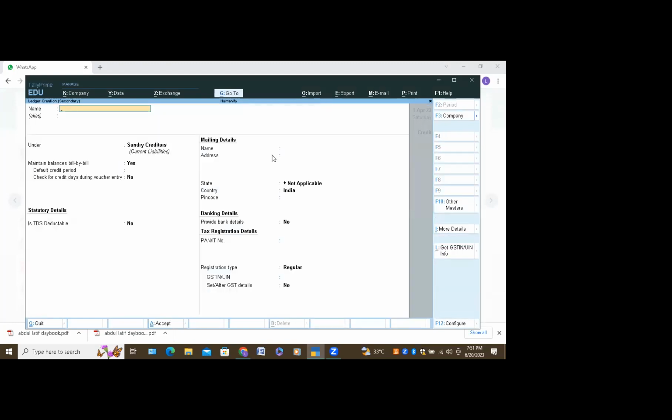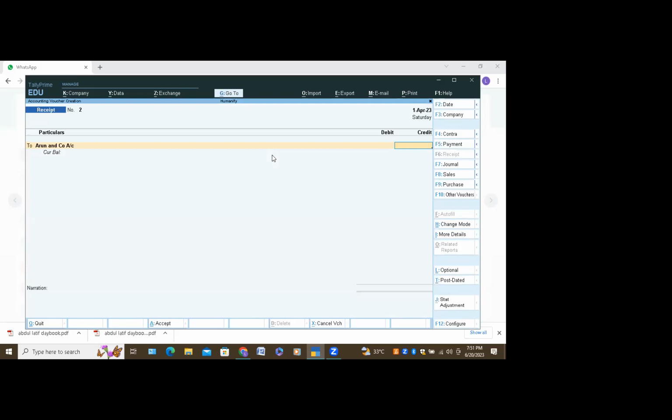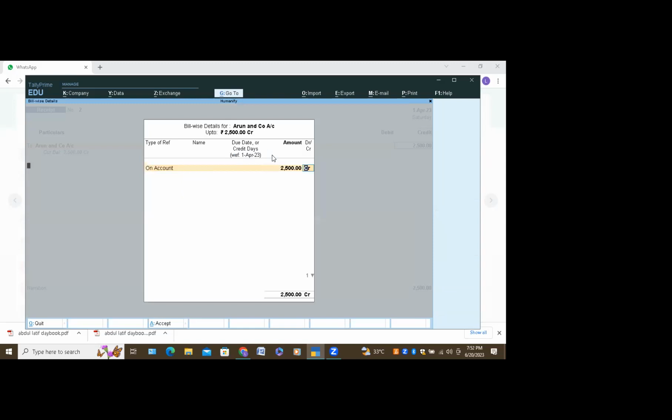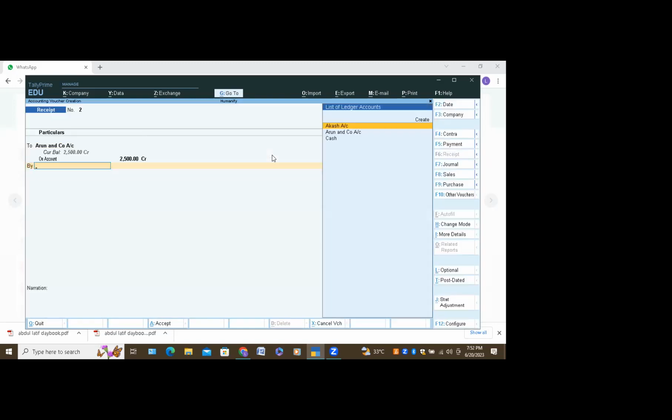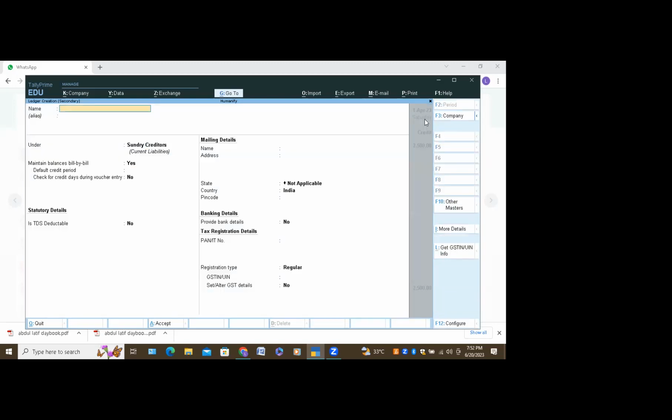So now go to your Tally. Use Alt tab. Control A, because sundry creditor is already there. Yes, ma'am. Control A. 2500 total amount. Do enter on account. Do enter. Create a bank account here. Bank account. Ma'am, which bank account? SBI, ma'am.